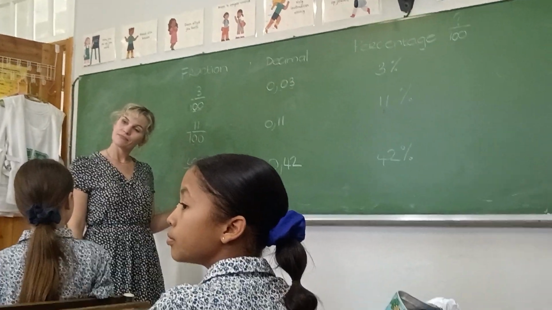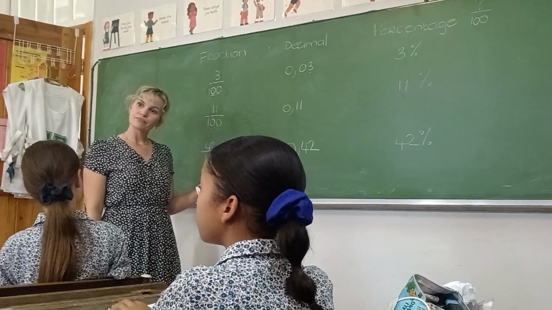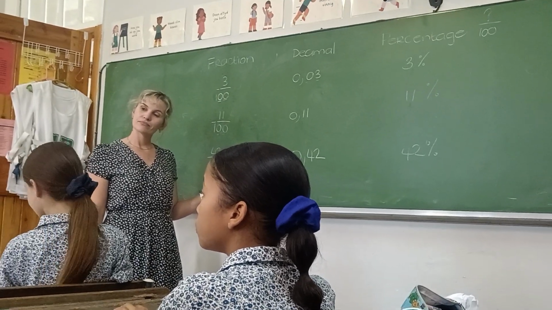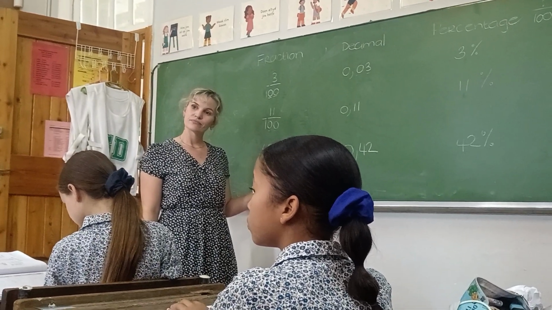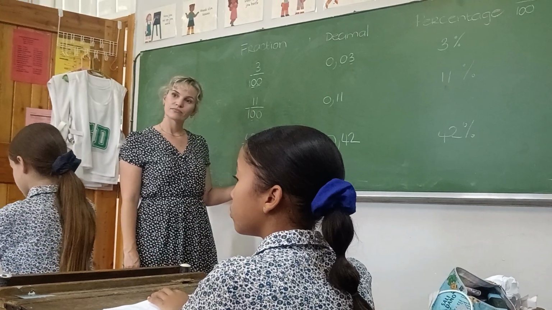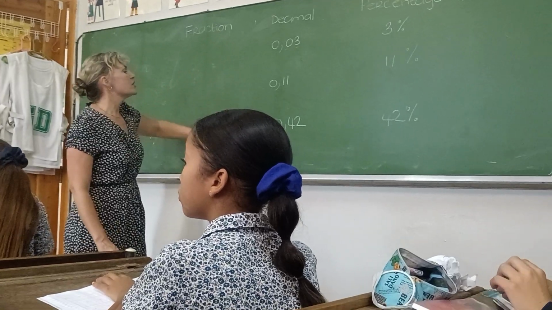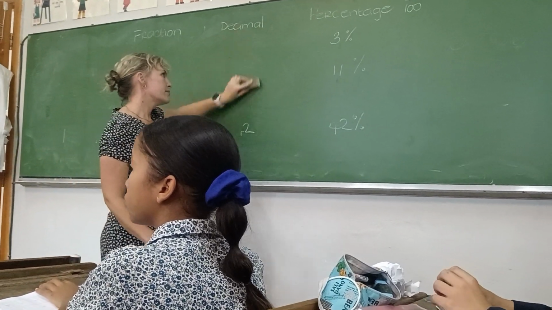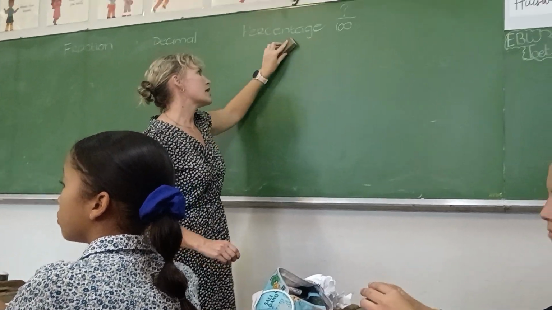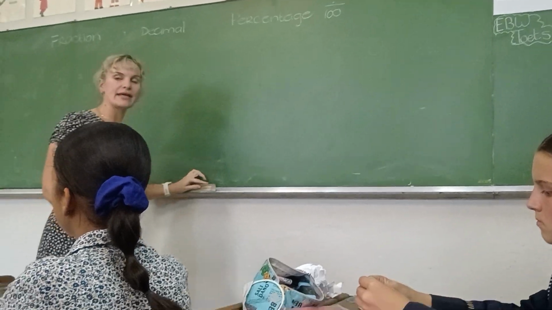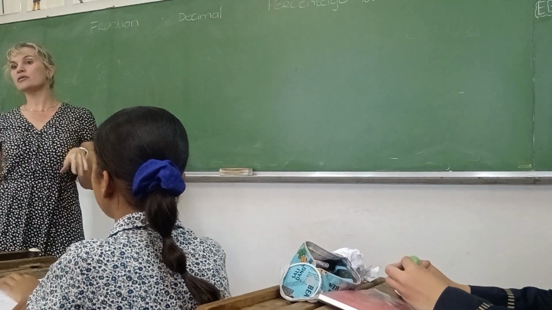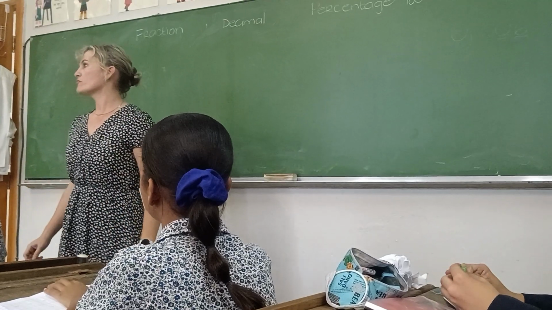Right. Remember, if the fraction has to be over 10, 100, 1,000, but then, ma'am, how do you get that to decimal if it's over 50? You have to simplify. What does the denominator need to be, Abby? 100, 1,000. Okay, so you make it 100 or 1,000 by creating an equivalent fraction.